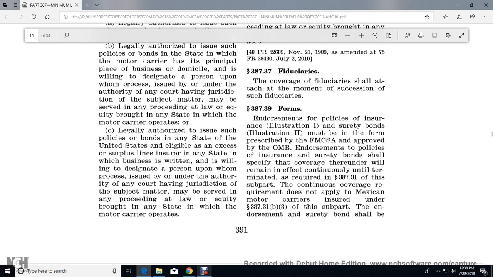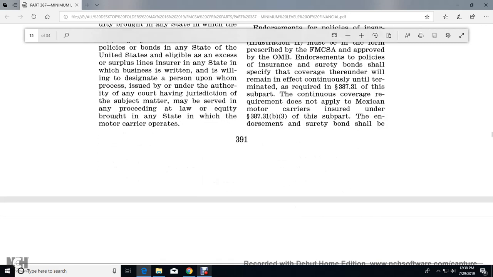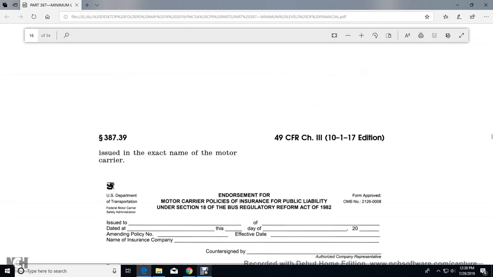Endorsements of policies of insurance and surety bonds shall be specified so that coverage thereunder will remain in effect continuously until terminated as required in 38731 of this subpart. Continuous coverage requirements do not apply to Mexican motor carriers insured under 3837(b)(3) of this part. Endorsements and surety bonds shall be issued in the exact name of the motor carrier, and these are the forms.